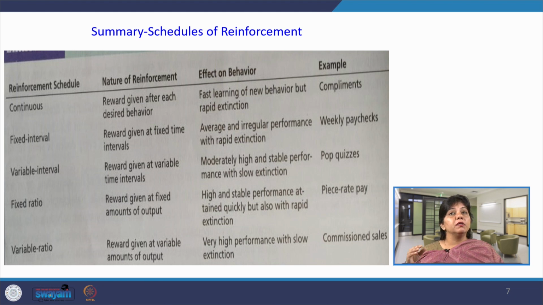So, his performance, the desired behavior, is contingent on the customers the salesperson receives. So, this is a summary of schedules of reinforcement, where every time the desirable response is rewarded, and if most of the time it is not rewarded accordingly, it also leads to extinction of the desirable behavior.